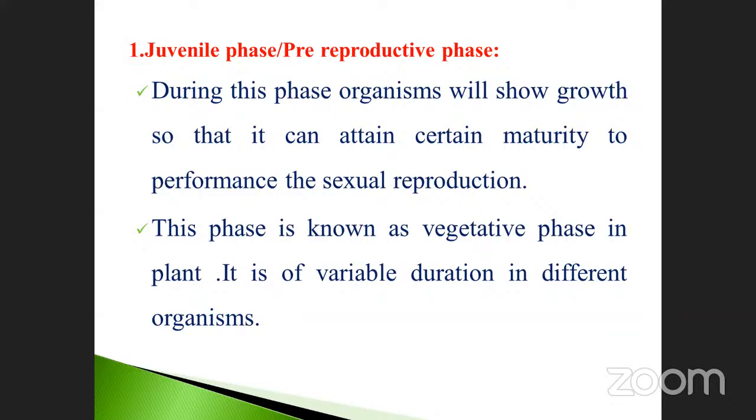It is of variable duration in different organisms. Each organism may vary in its juvenile phase, because the lifespan of each animal is different, the growth period is different, the reproductive period is different, and the death is also different in nature. I am talking only about natural death. Okay, the next one.